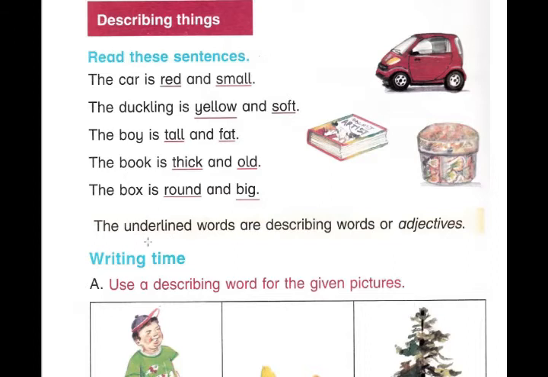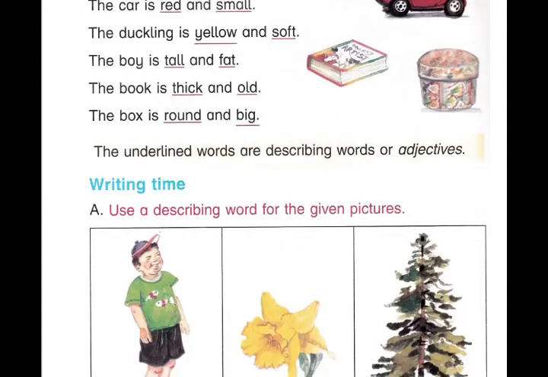As I told you, red and small are the describing words, and these words are also called adjectives. In this page, red, small, yellow, soft, tall, fat, thick, old, round and big, all these words which are underlined are describing words or adjectives.